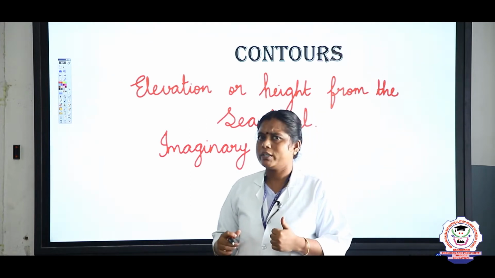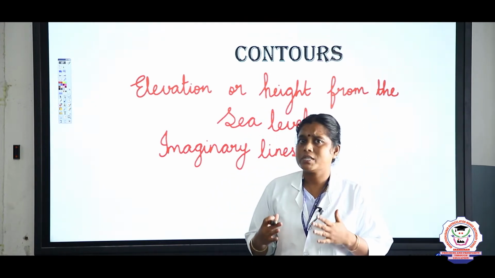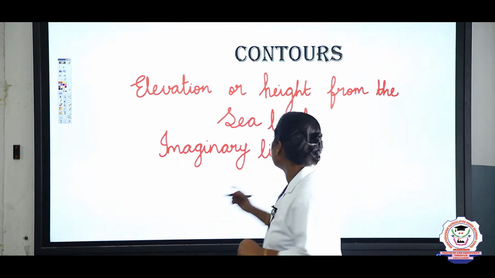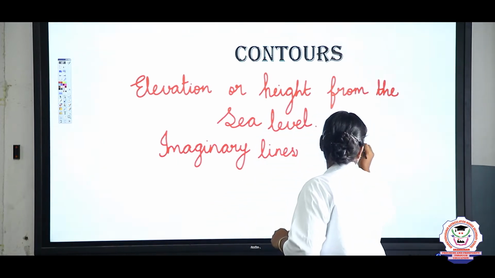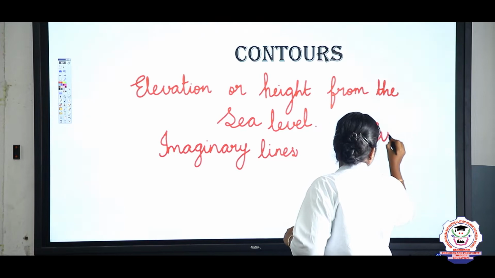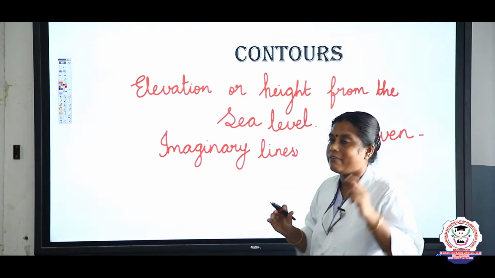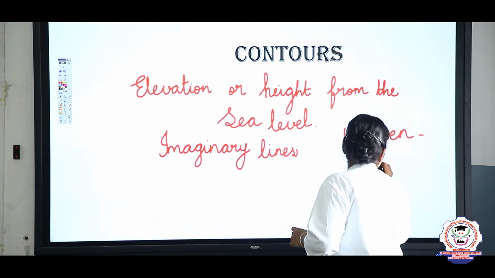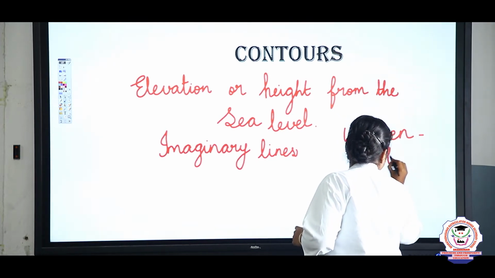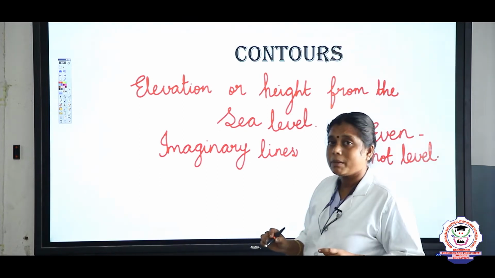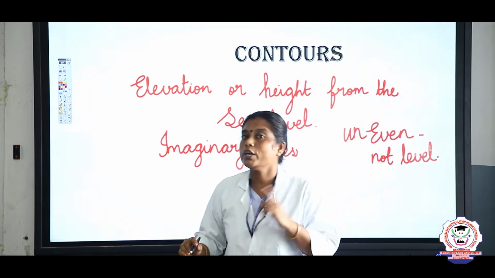And also you know one thing, children, our earth surface is uneven. It is not level. What does uneven mean, children? Not level. Unlevel or not level.